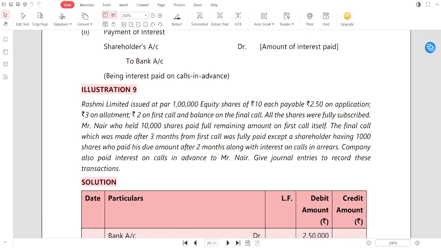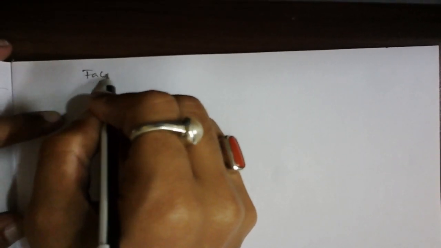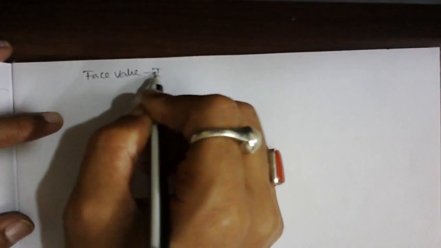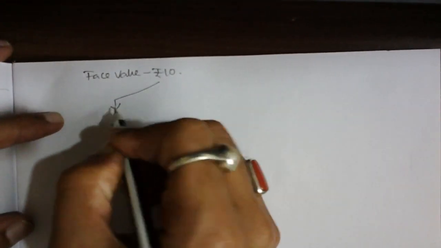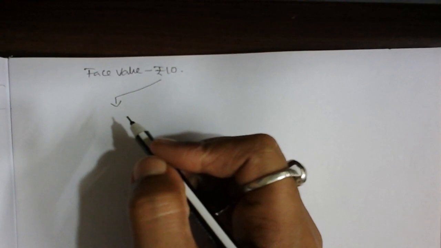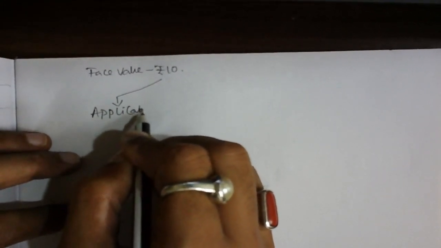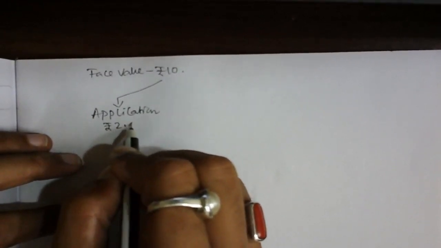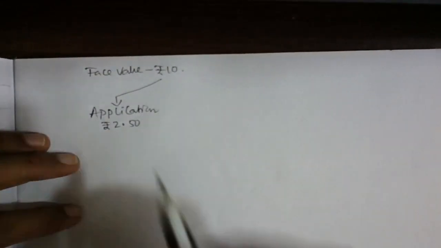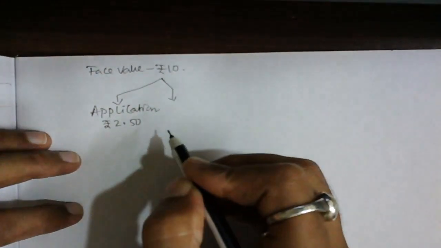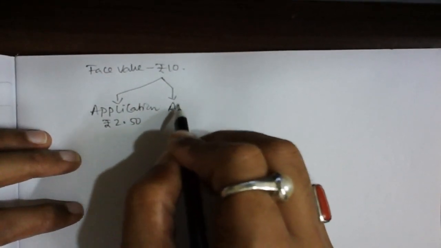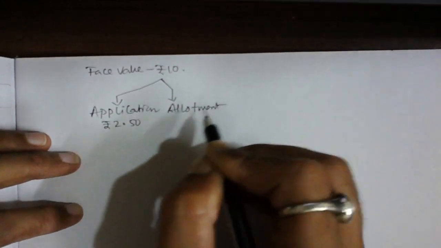If you are going to check this, can I write like this? Sir, face value is 10 rupees. Here we have 4 parts. One is called application. I can write easily, rupees 2.50, guys. Another is allotment, rupees 3. I can easily write down this.